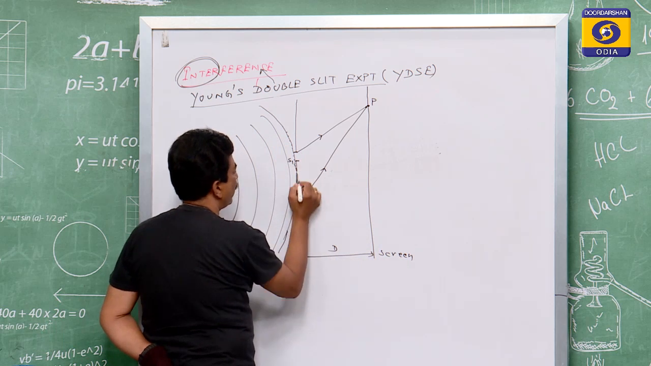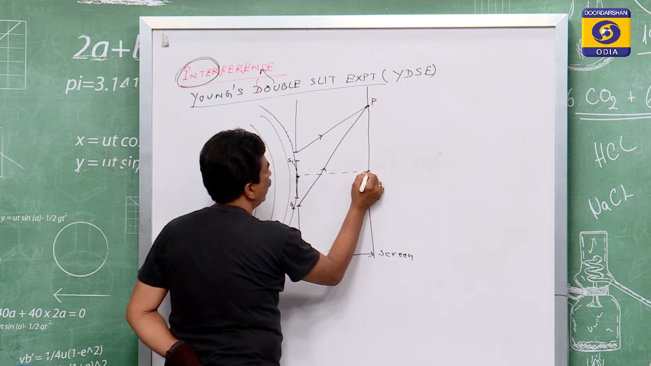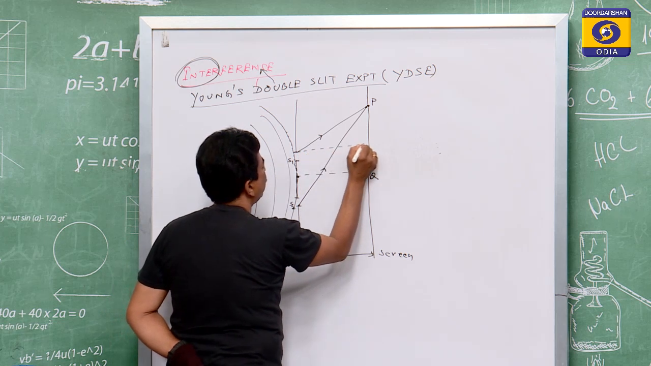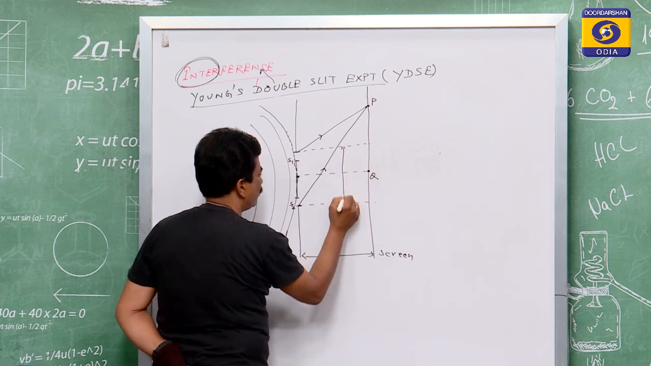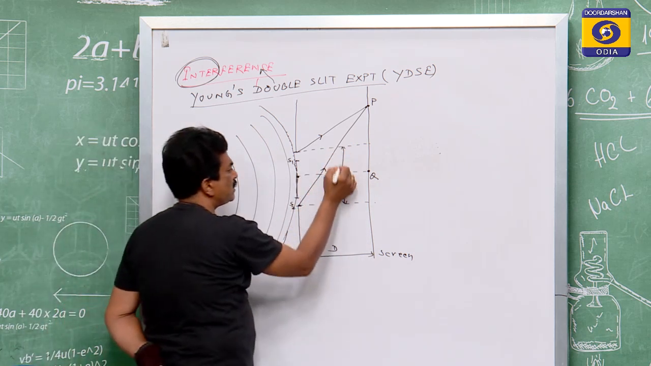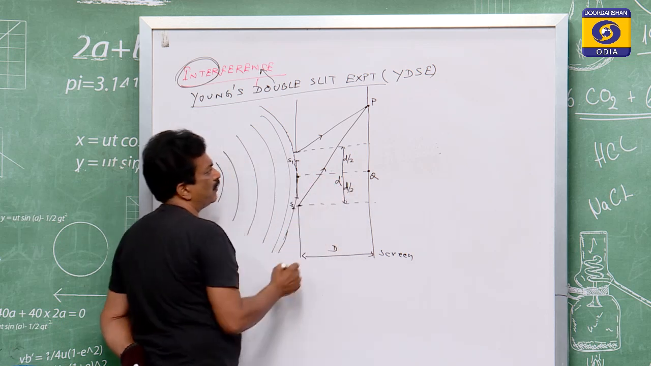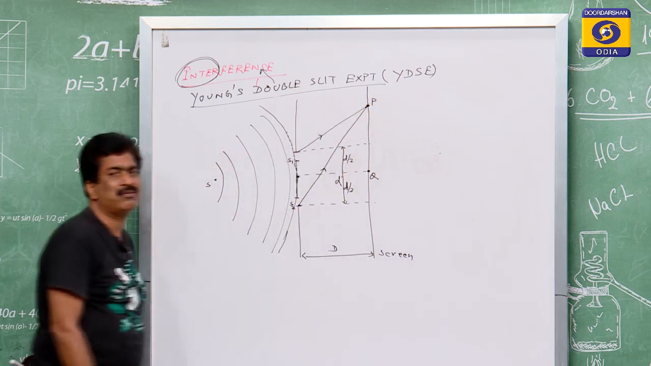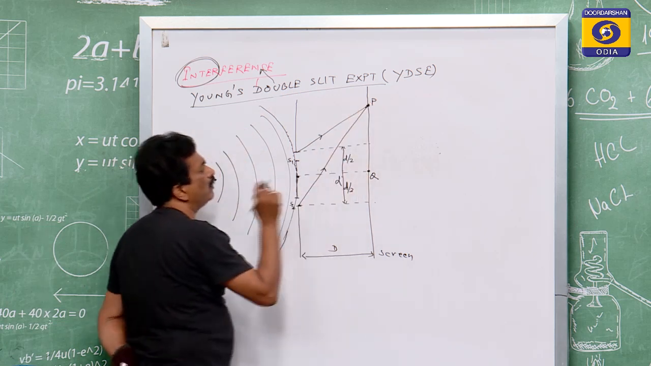Of the S1 and S2, let us take the symmetric midpoint and name it Q. From S1 draw a perpendicular, from S2 draw a perpendicular, and let the distance from S1 to S2 be the small d. This distance will be d by 2, and this distance will be d by 2. Here they interfere, forming the interference. So what will be the interference at that point P, we are going to discuss.